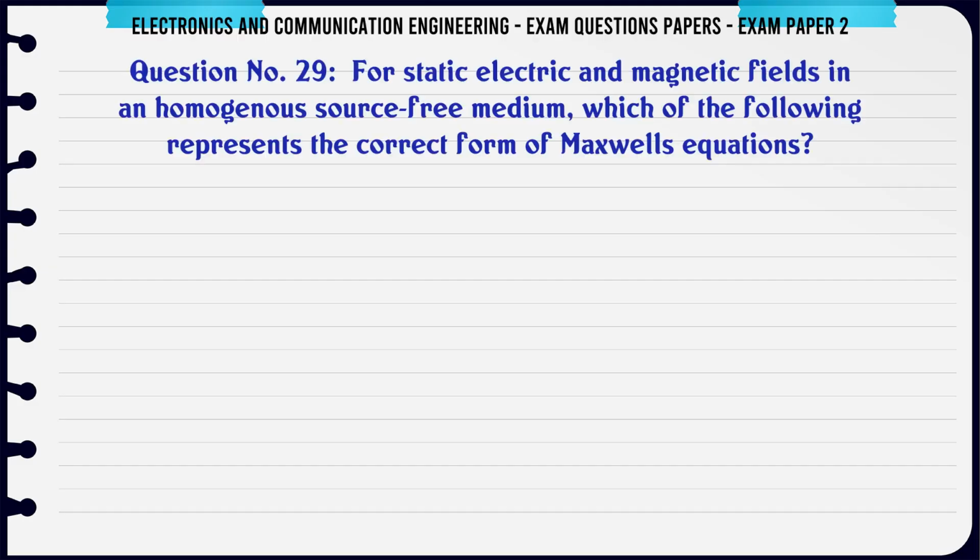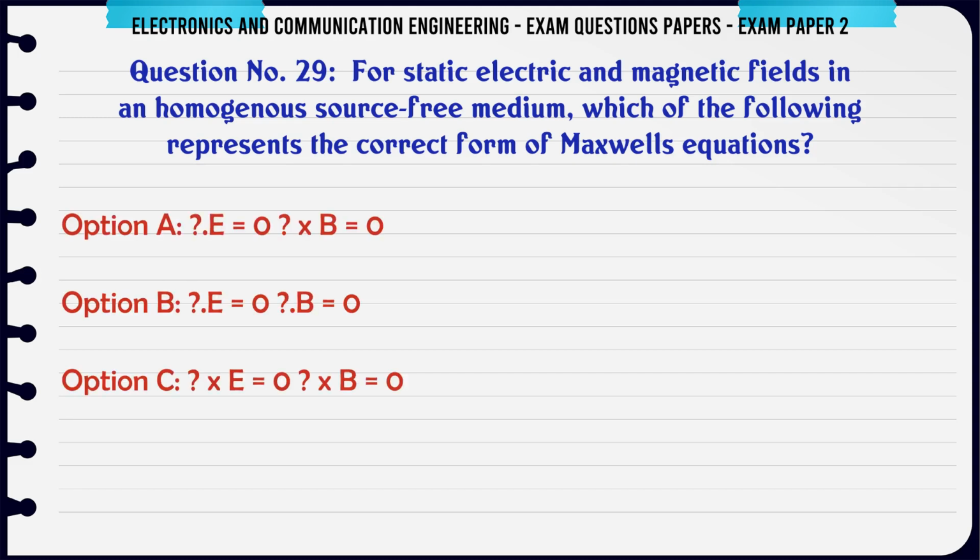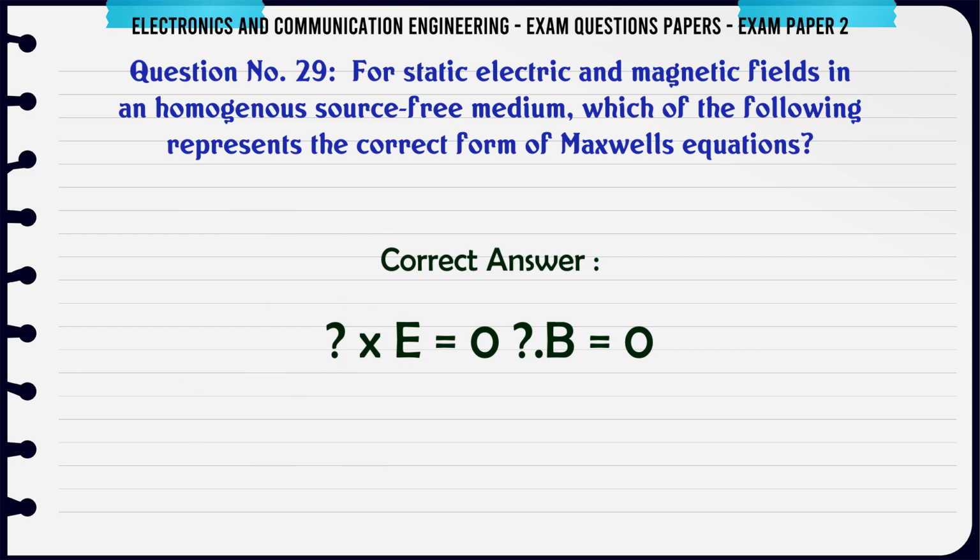For static electric and magnetic fields in a homogeneous source-free medium, which of the following represents the correct form of Maxwell's equations? A: ∇·E0 = ∇×B0, B: ∇·E0 = ∇·B0, C: ∇×E0 = ∇×B0, D: ∇×E0 = ∇·B0. The correct answer is ∇×E0 = ∇·B0.